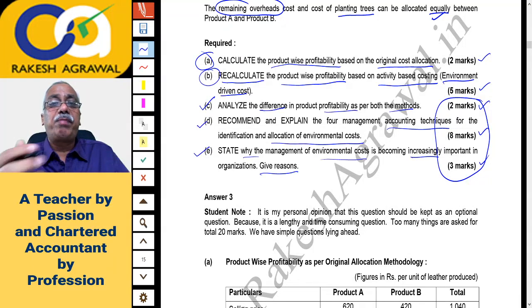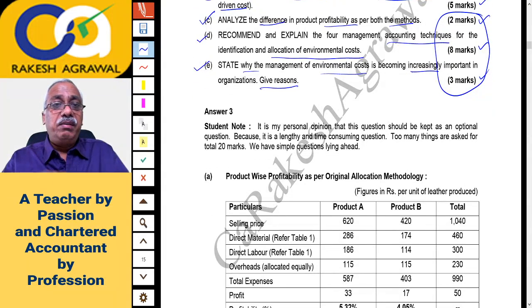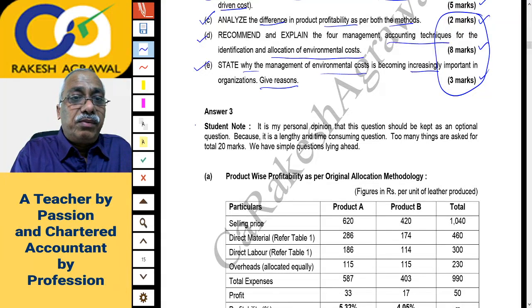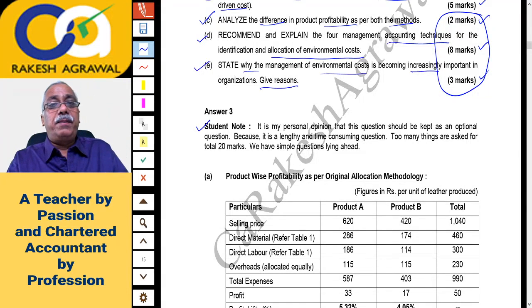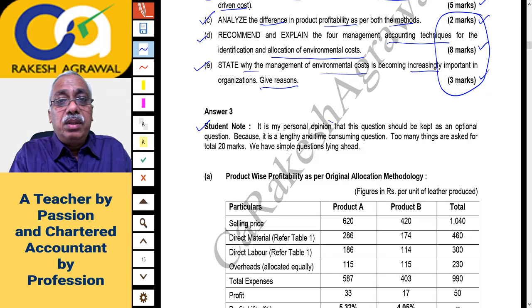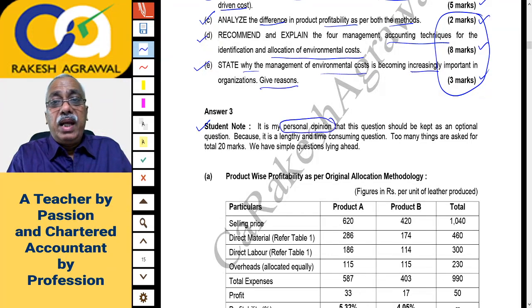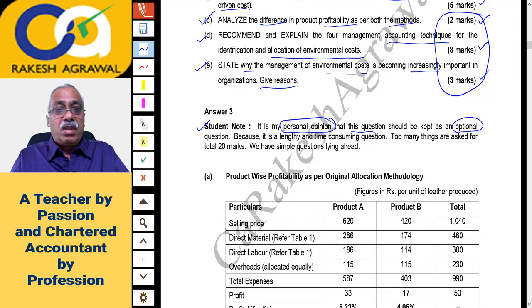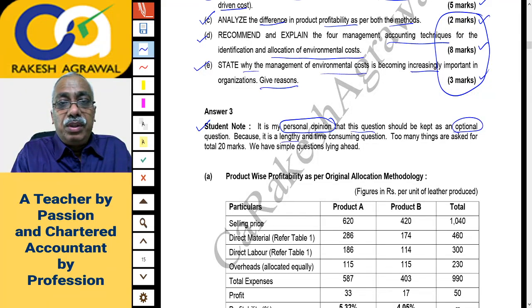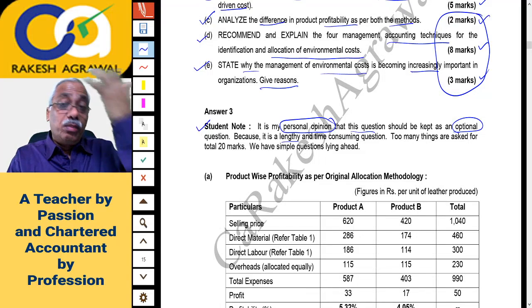It's a combination of practical plus theory questions. A lot of working is given below. Now here I am just giving my opinion. I have written it here for you. Answer 3. Now this is my personal opinion that this question should be kept as an optional one, because there are a lot of calculations. Because it's a lengthy question and it will consume a lot of time.